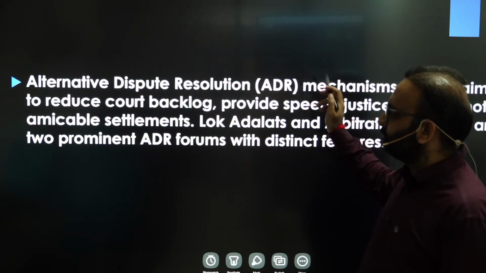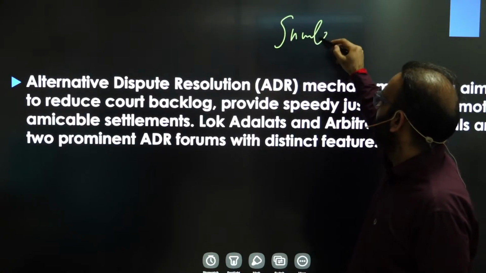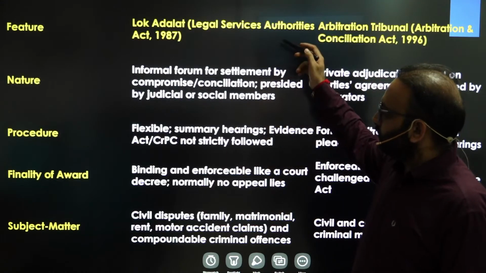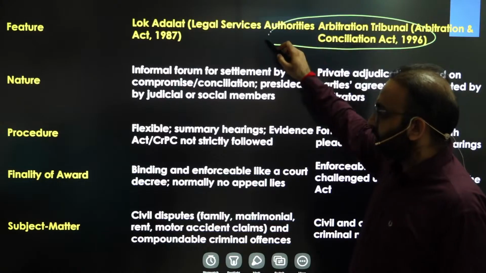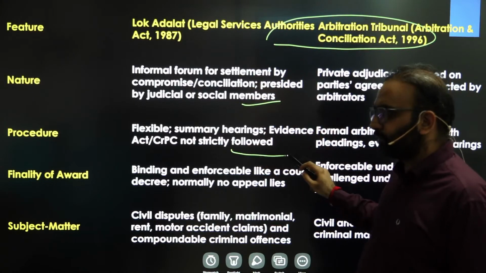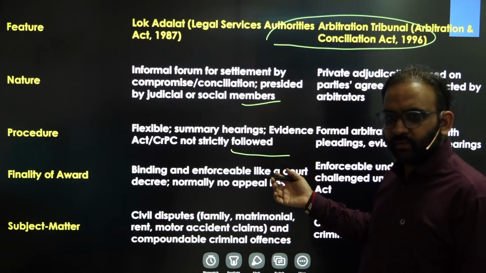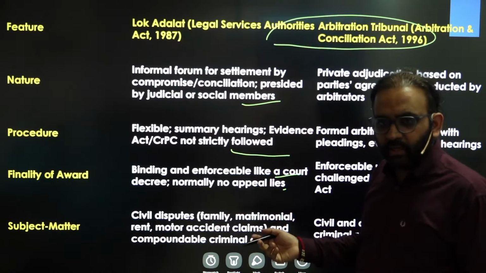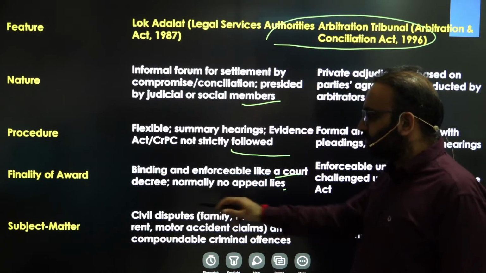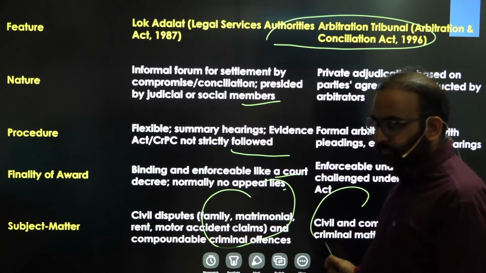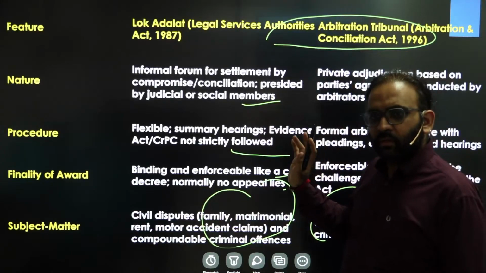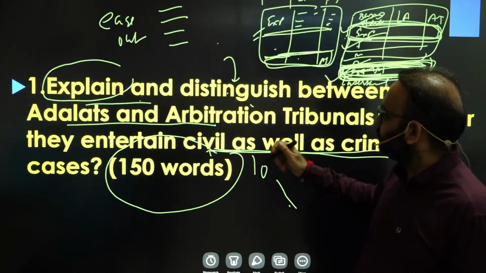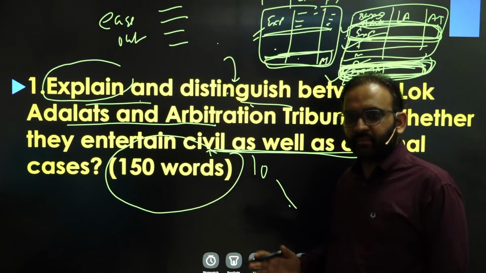So you can talk about ADR. So the introduction is basically the similarity. What is the similarity between them? Both are part of ADR. Then you need to talk about what they actually are, then their statutory backing, their nature, the procedures they follow, like both follow flexible summary procedures, not bound by the Code of Civil Procedure and the Evidence Act. Then whether their awards are final or not, whether they can be appealed or not. And subject matter, whether they can hear civil or criminal matters or not. And you can add merits, demerits also. If you have time, add merits and demerits. If you do not have time, just restrict yourself to features. But they have asked you for distinguishment, so you can add merits and demerits.